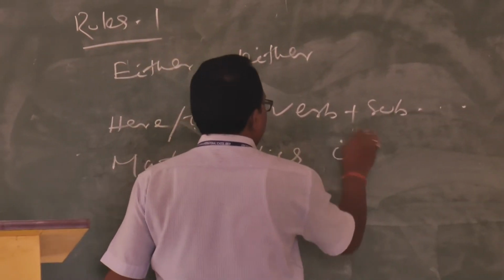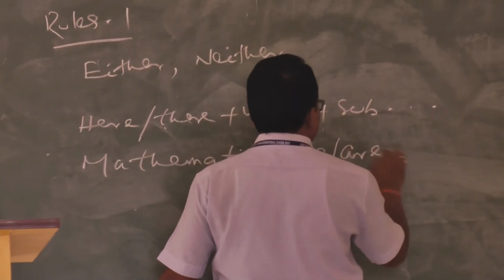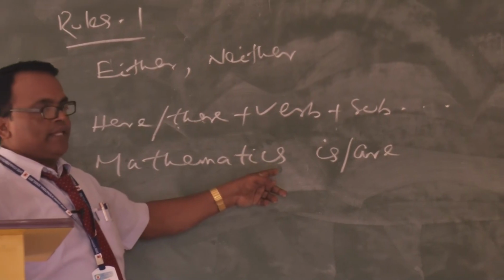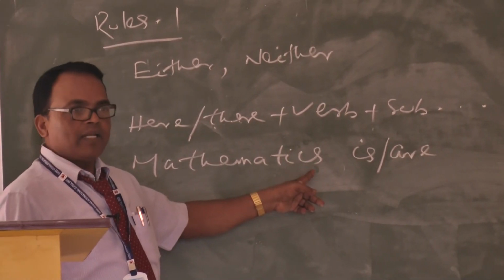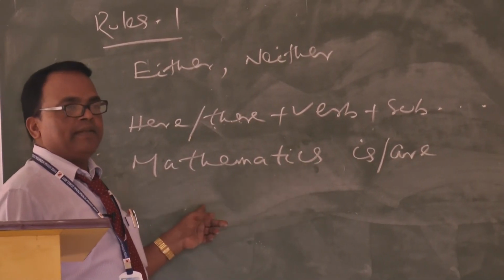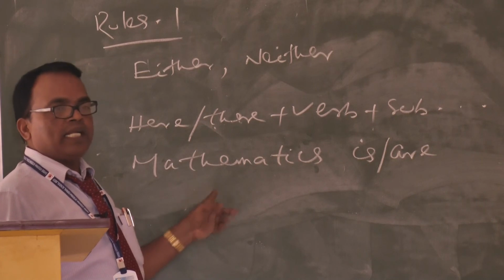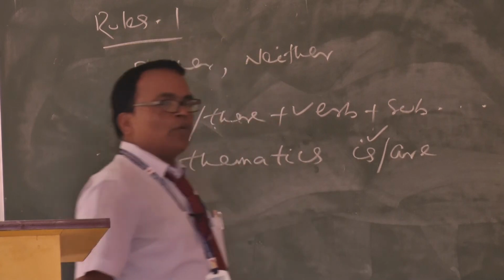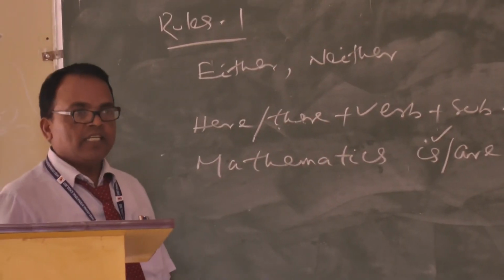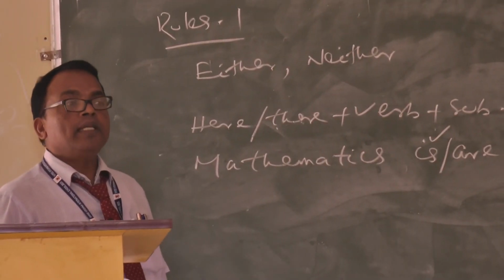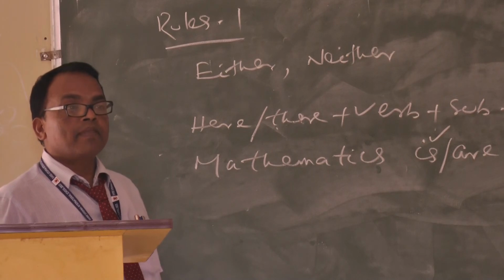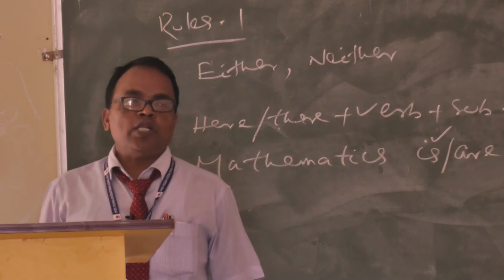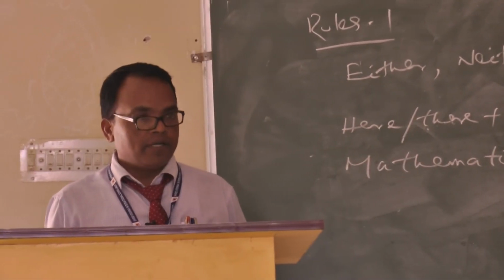Is mathematics my favorite subject, or are my favorite subject? Why? Mathematics ends with s. We think it is plural? No. This represents a subject. It is not plural. It is singular. It takes is. Economics, physics, news, statistics. Many subjects are there. They always take a singular verb.